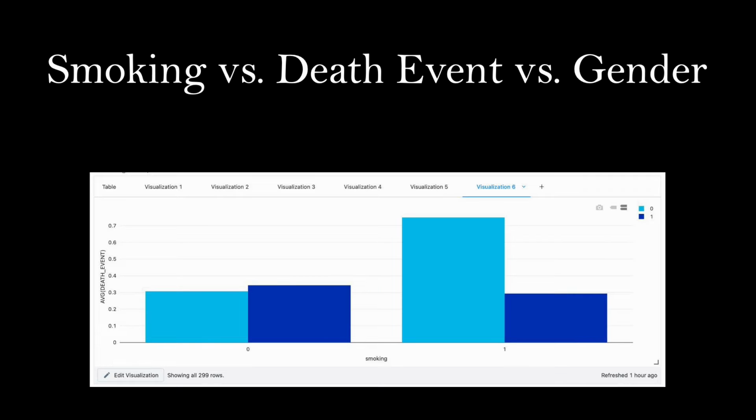In this graph, the light blue represents the number of females, and the dark blue represents the number of males. In this bar chart, there's not much difference between men who smoke and do not smoke. The death event is quite the same for both of them, but in contrast, the percentage of deaths among women who smoke is almost triple the percentage of those who do not smoke. Therefore, smoking can be a potential cause that leads to the heart failure of women.